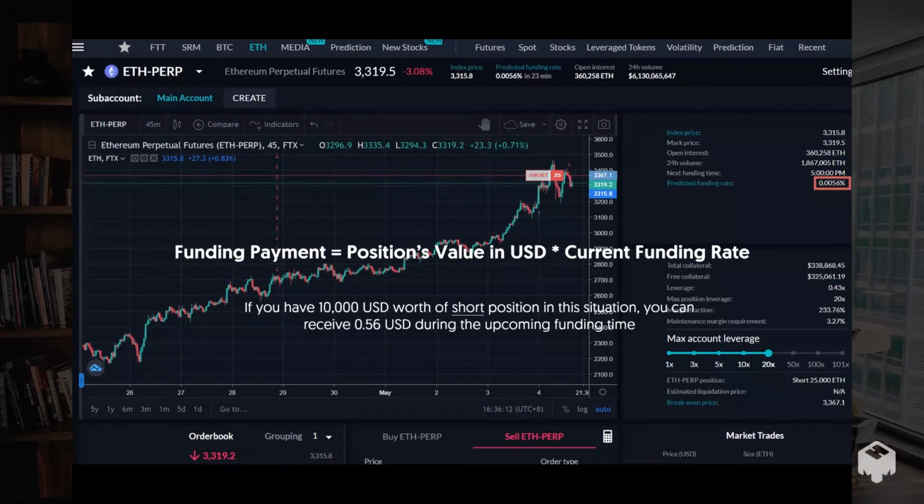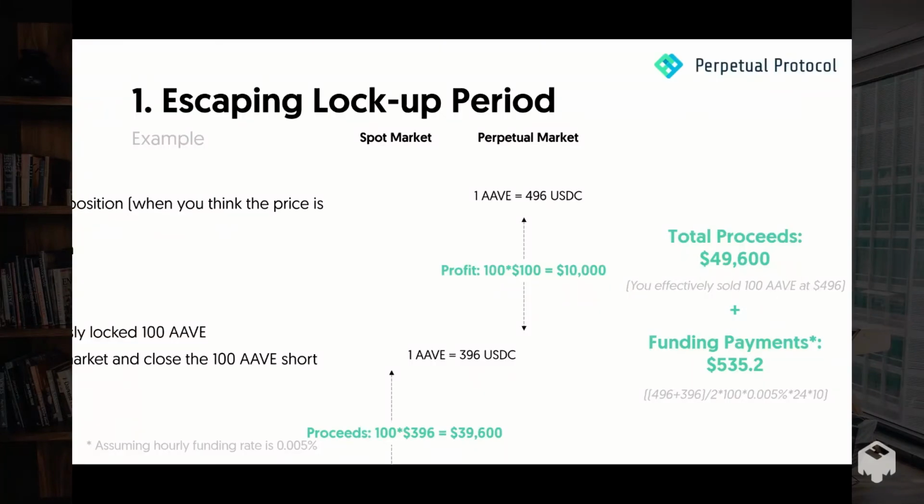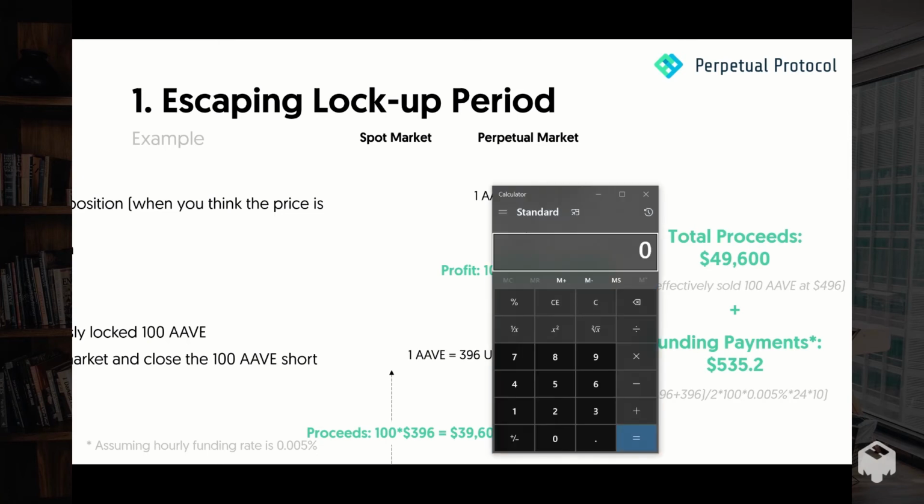Funding payment is calculated by the position's value in US dollars multiplied by the current funding rate. So here's how I calculate the funding payment in this case. I use $496, which is the beginning price of AAVE, plus $396, which is the end price of AAVE. Then I divide it by 2 because I use the average price. Then I multiply by 100 because we opened a 100 AAVE short position.